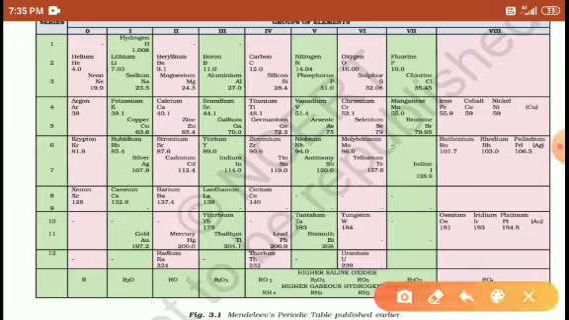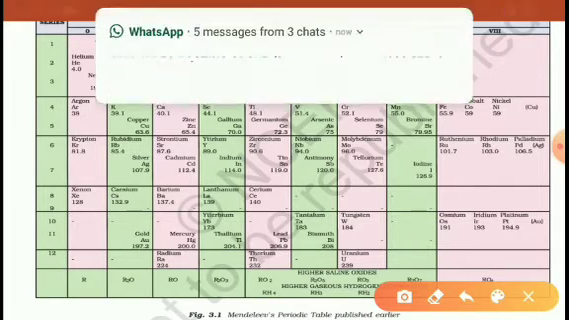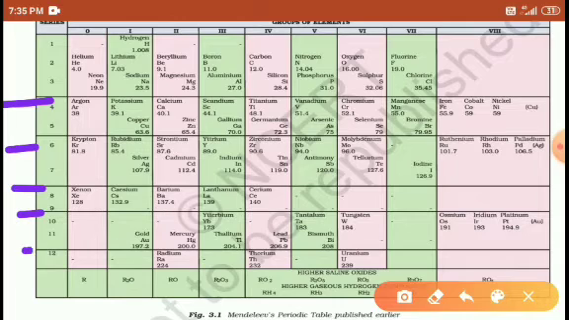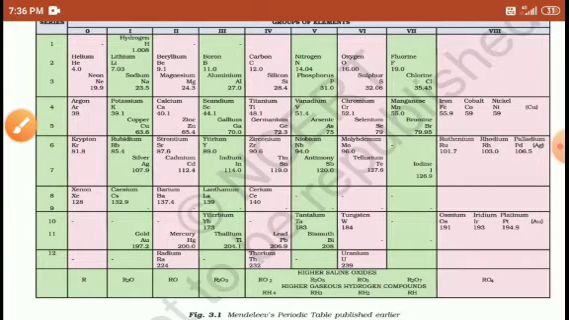And he made the vertical rows also. This is one vertical row, second, third, fourth, like this. He made vertical rows here.